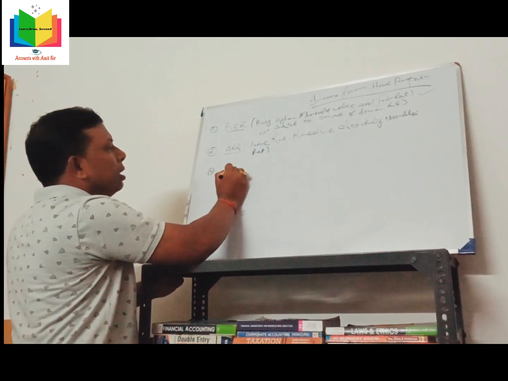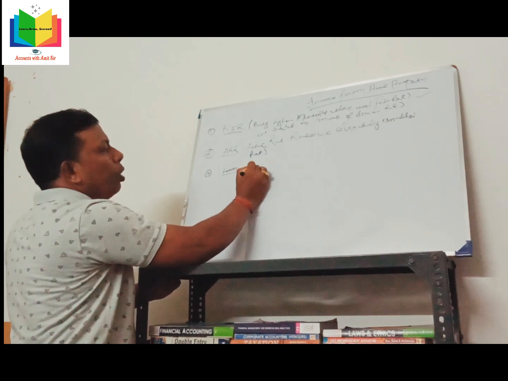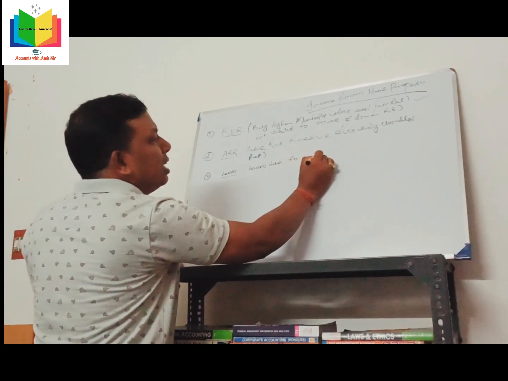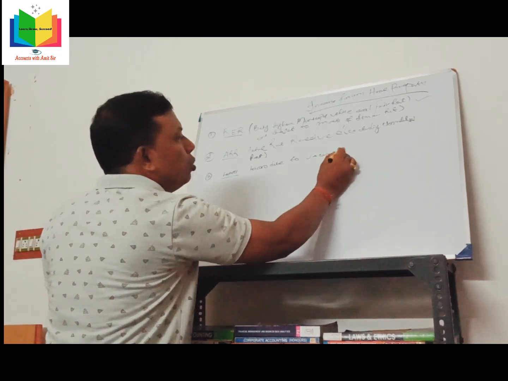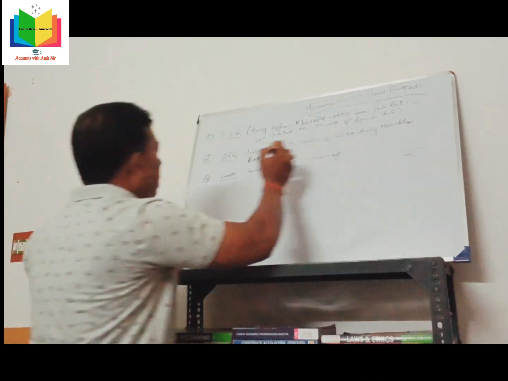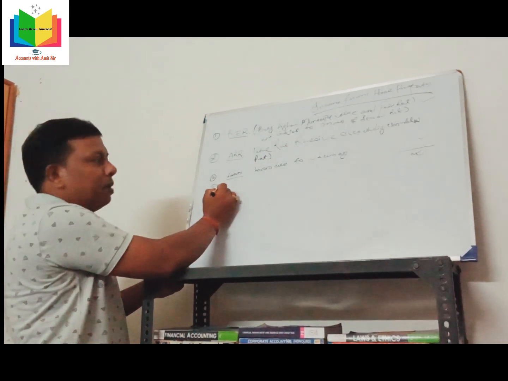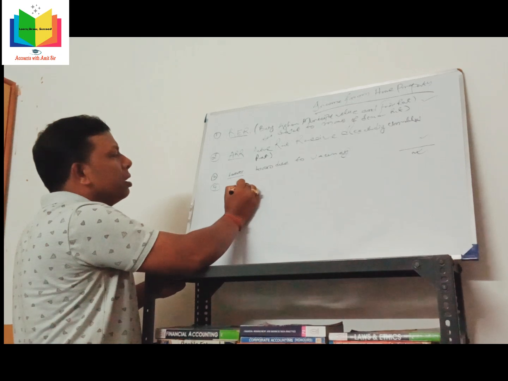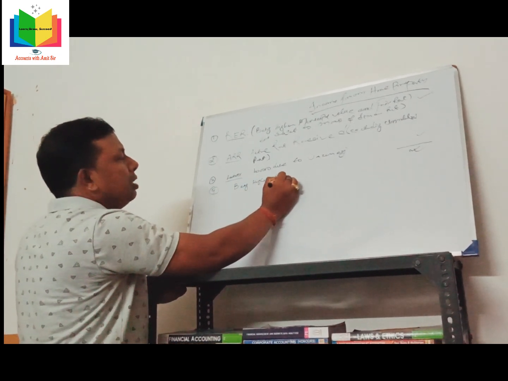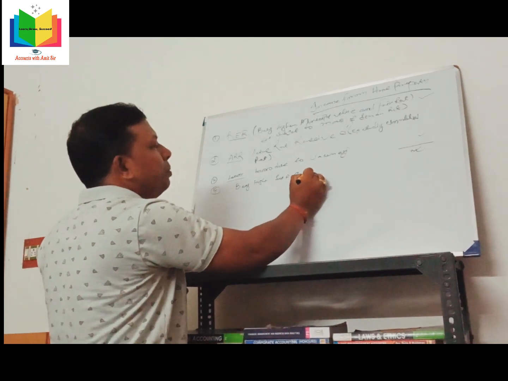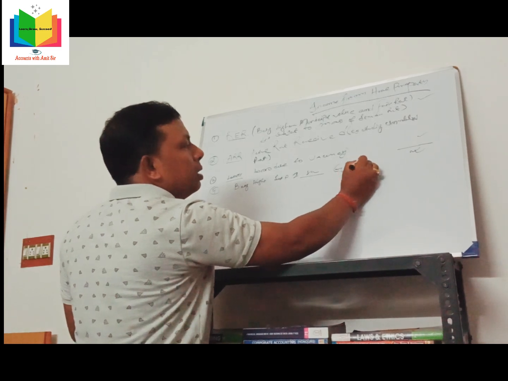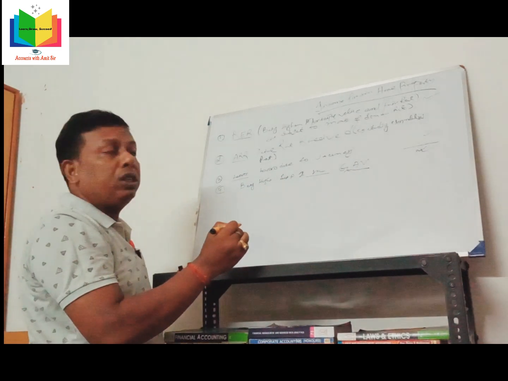Number 3, less loss due to vacancy. Number 4, being higher of step 1 and step 3 is called GAV, gross annual value.